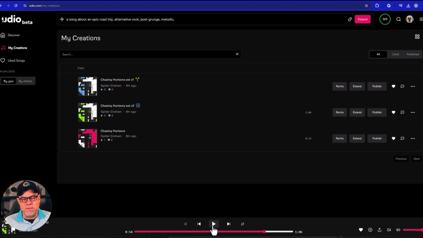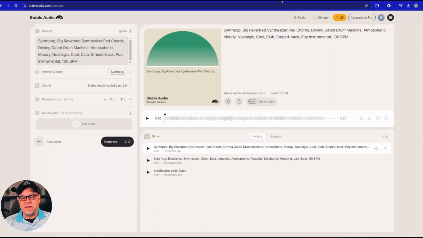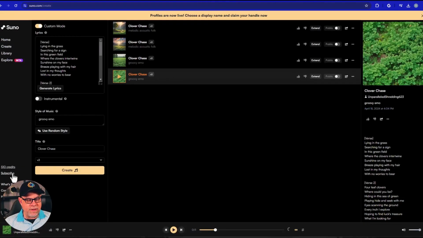And in this case, again, these models are a little bit different depending on what it is. This is still in free mode. I can make 1,200 songs a month, which I probably won't need. When we work with something like Stable Audio, I have 14 credits available, and then I can upgrade to Pro at some point. And if I'm working with Suno, currently I have 510 credits available for me to come in and play around with, depending on what my needs are.